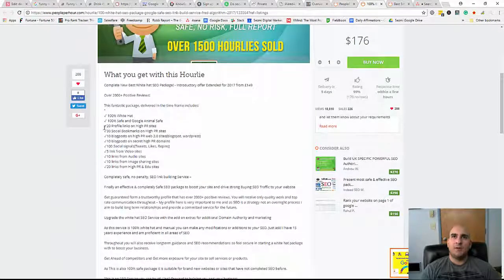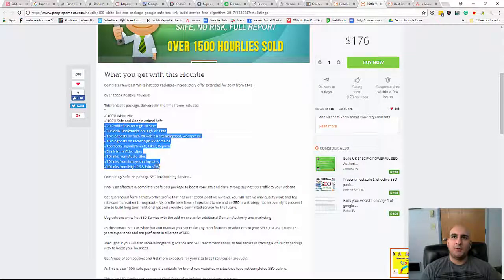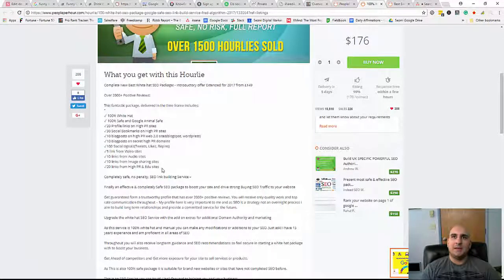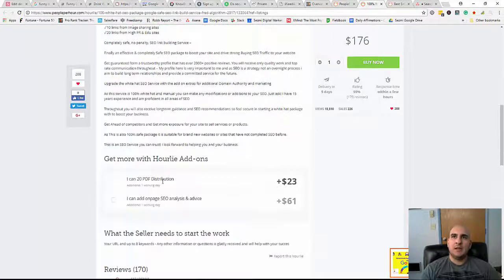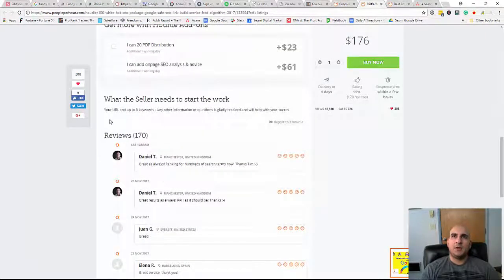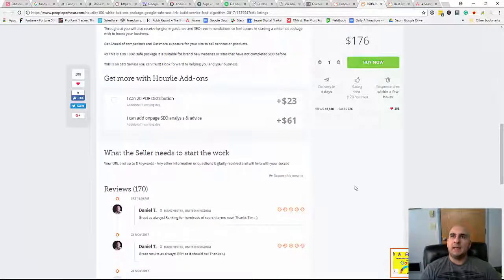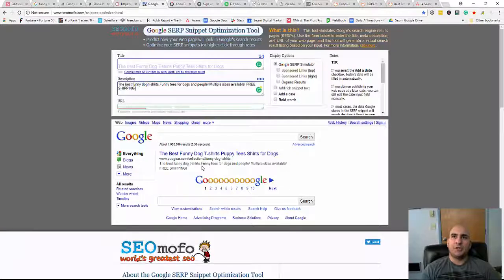So here you can see all the different links that he'll build for you. Okay, you can see here edu links as well, image sharing sites, and let's go down right here. So your URL and up to 8 keywords. So this is great here, right? Because you're going to have 8 keywords as far as the anchor text, right, that you're going to be able to shoot to your particular target page, which would be this page here, funny dog t-shirts that you want to rank, right?